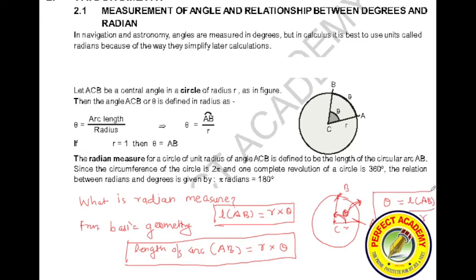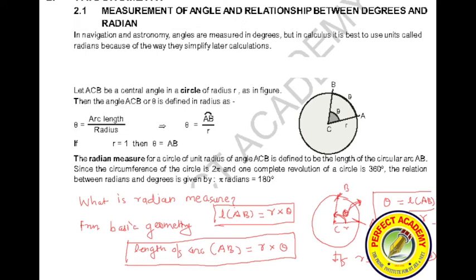Yes, I can. Definitely, it's simple mathematics. If R is equal to 1, then what will be the theta value? It will be the length of AB.